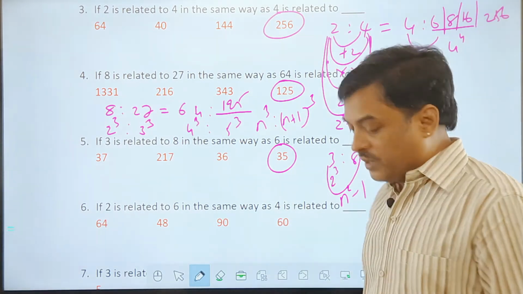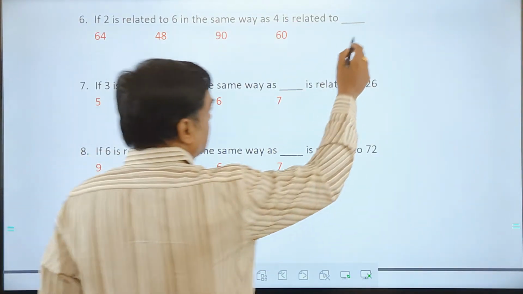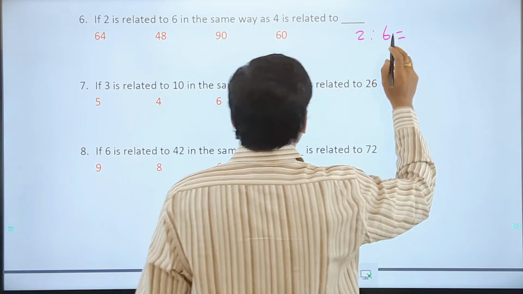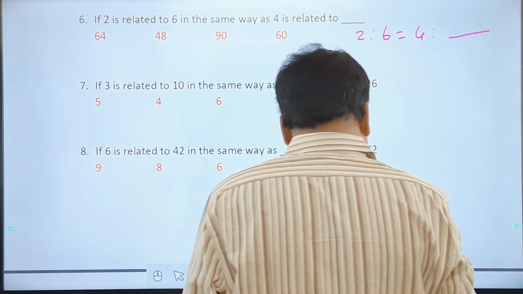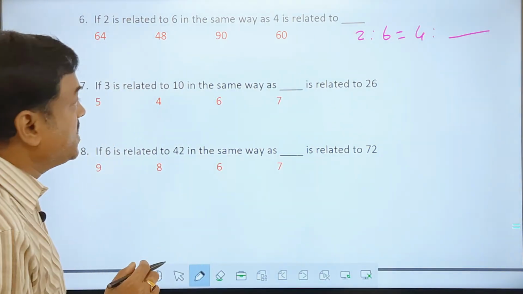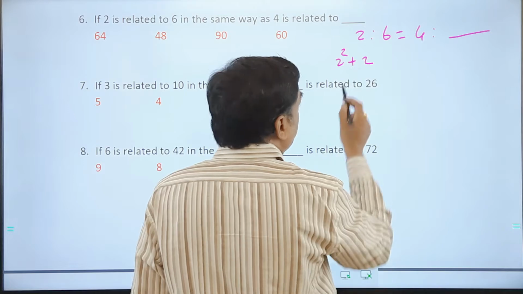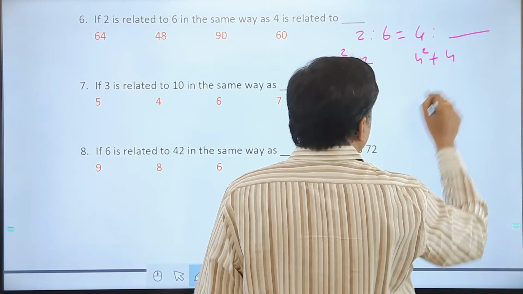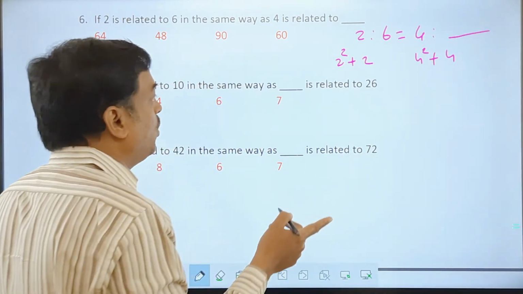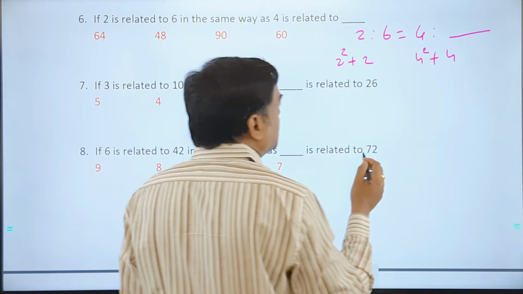Okay. Next one. If you look at the 6th question, friends, now 2 is becoming 6 here. Then 4 becomes how much is the question. How to make 2 as 6? Can we write it as 2 square plus 2? 4 plus 2, 6. So 4 square plus 4 can be taken. 16 plus 4 is 20. Do we have 20 in the options? No, we cannot have this logic here.